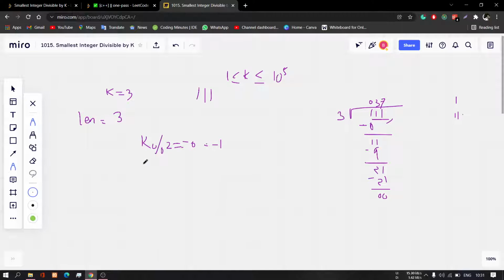Okay, and similarly if k modulo 5 is also equal to 0, then also we have to return -1, because for all multiples of 5, like 5, 25, the last digit always remains 5 or 0, so it is not possible to generate a number with the last digit as 5. So it is not possible. Okay, so these two are the base conditions, you can say. You just simply return -1. It is one of the observations.